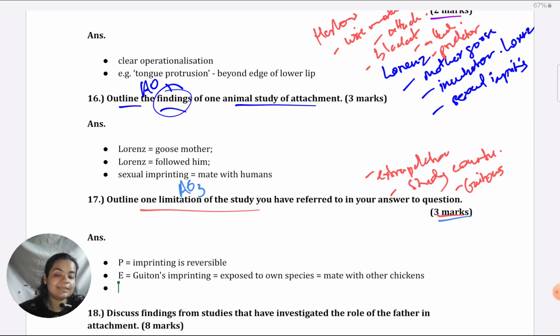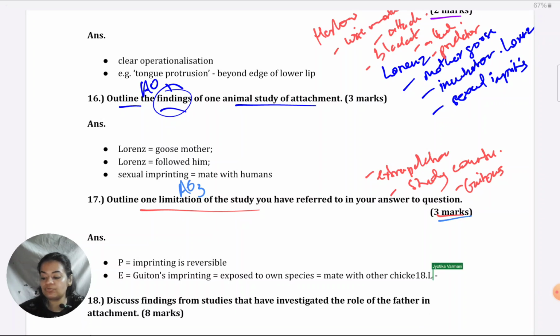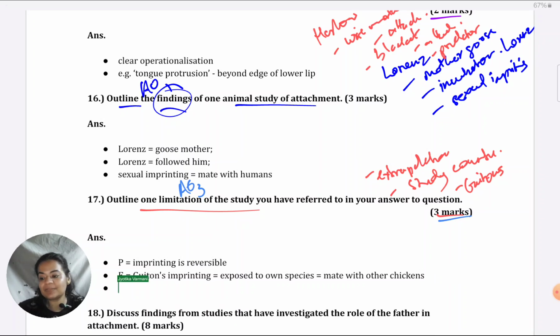He had insisted that imprinting is permanent. He had not tried to investigate whether it could be reversed, and because he was not of the opinion that it could be reversed. So in the link, it's always necessary to link back explicitly to what is asked in the question. So the limitation of Lorentz's study because of this is that it challenges the view of Lorentz that imprinting is irreversible.